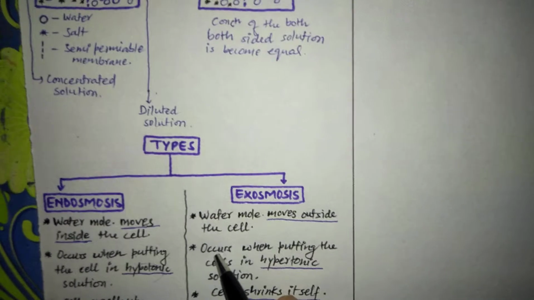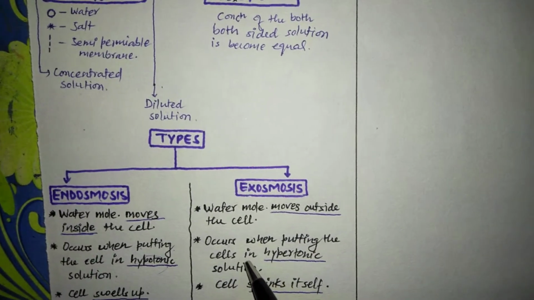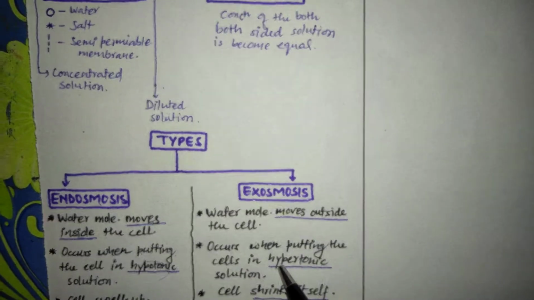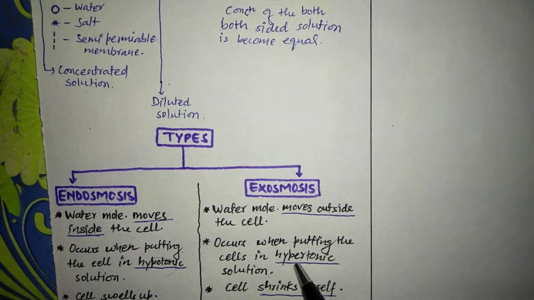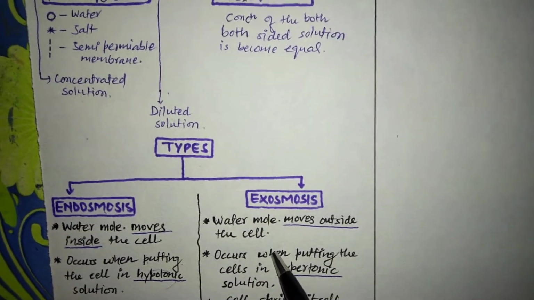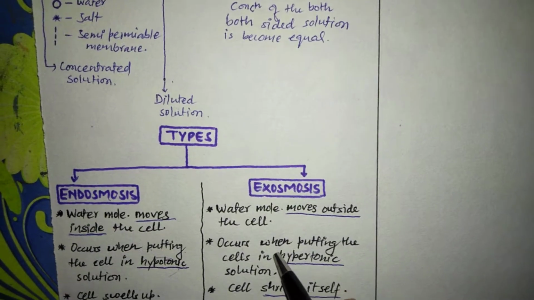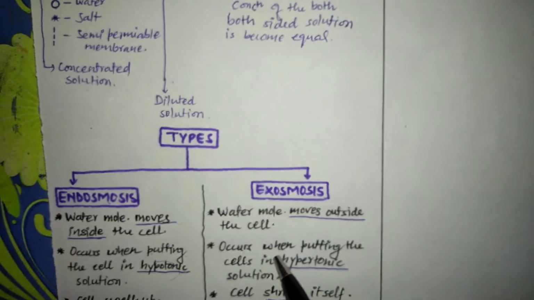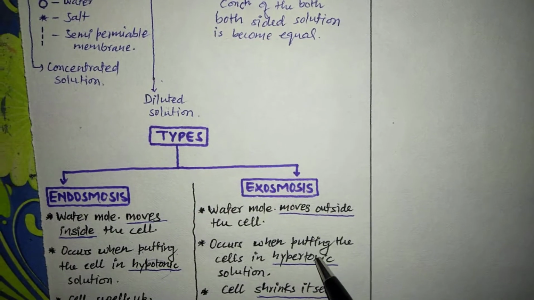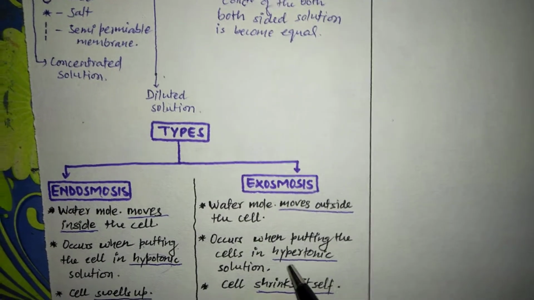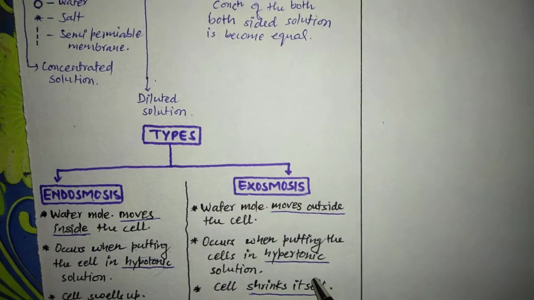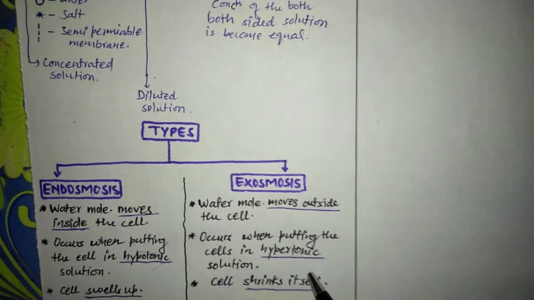In this case, when we put the single cells into a hypertonic solution, what will occur? The water molecules that are present inside the single cells have to move towards the outer side. So in this way the cells shrink. This is the result of exosmosis.